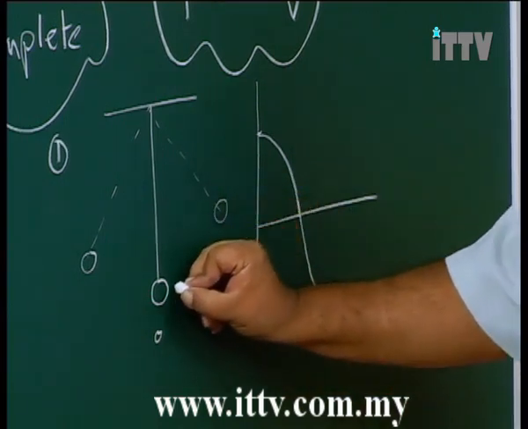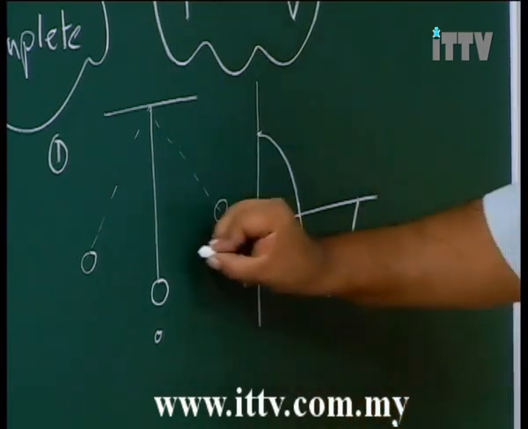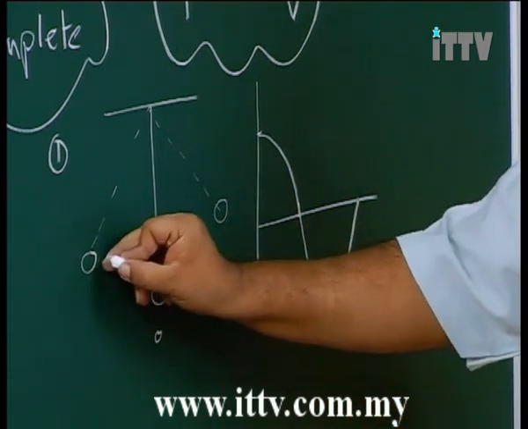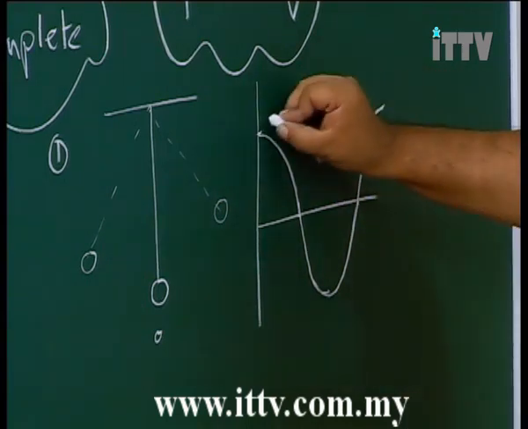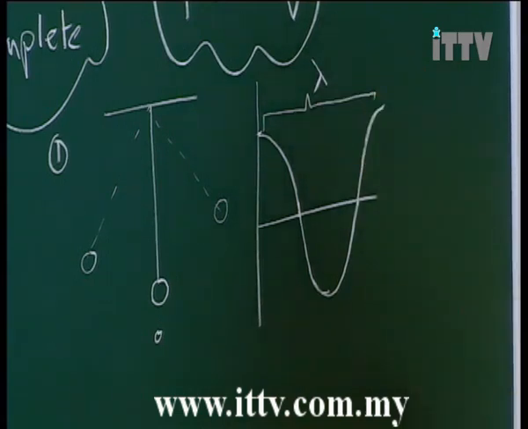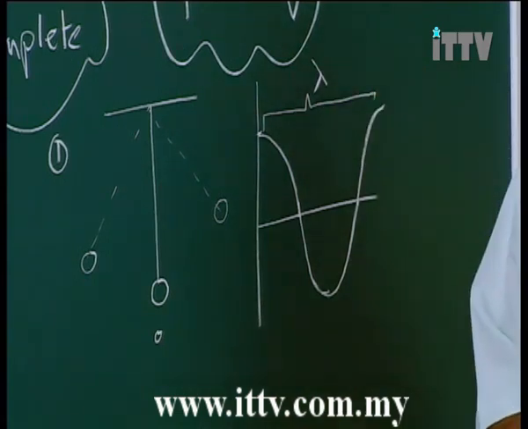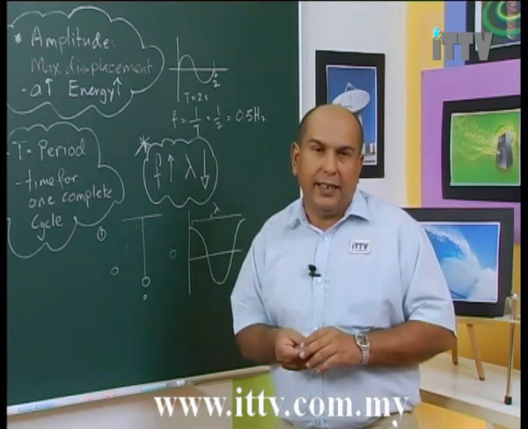Then from the trough, it goes back to its origin, like so, and then back up to where it started, like so. This is one lambda, one full cycle.